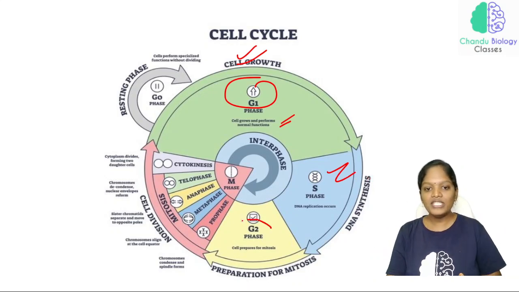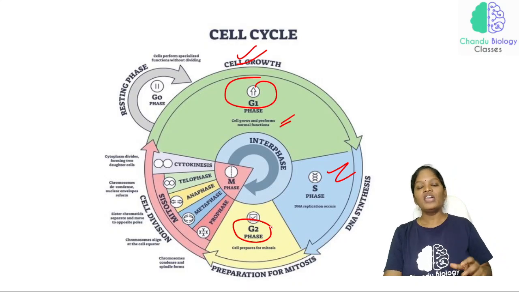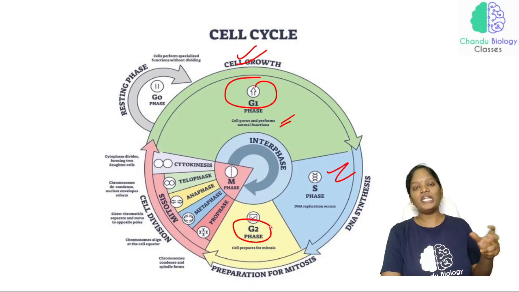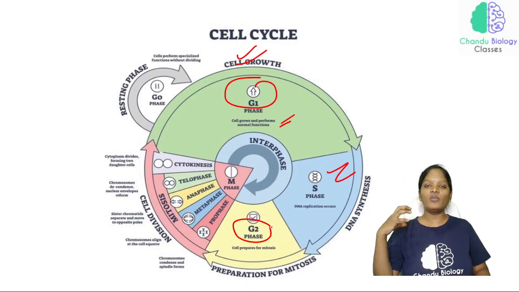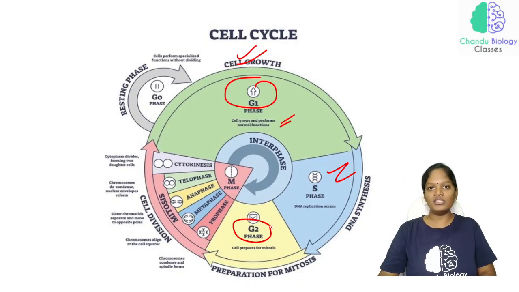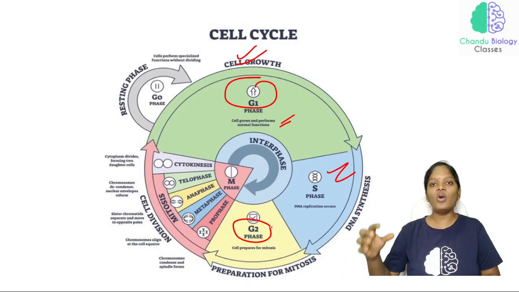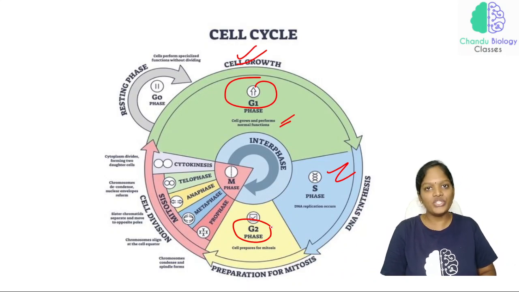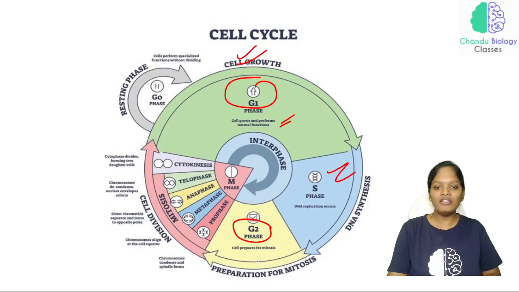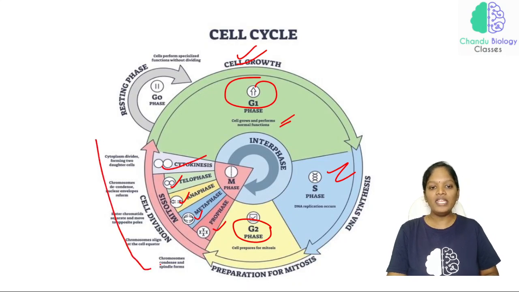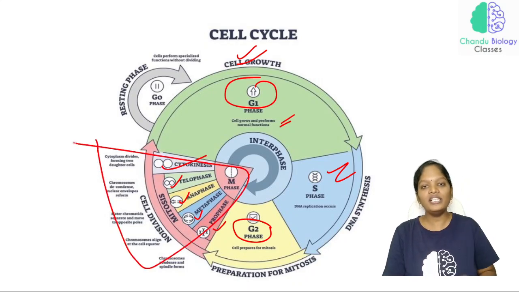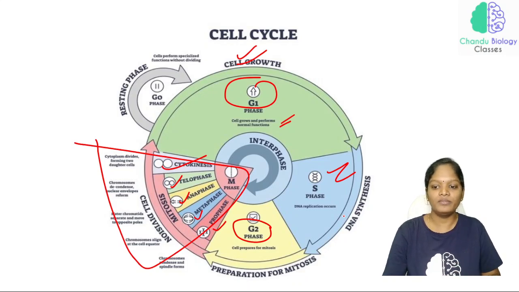Now followed by the G2 phase. In the G2 phase, the cell is getting ready to undergo cell division, and to enter into the mitotic phases, that is the cell division phase, certain materials are mandatory, and all those materials are synthesized in the G2 phase. Now the cell is ready for mitosis. It will enter into prophase, metaphase, anaphase, telophase, cytokinesis, and all these cell divisions will be discussed in detail tomorrow. As of now, we are going to discuss only the cell cycle.